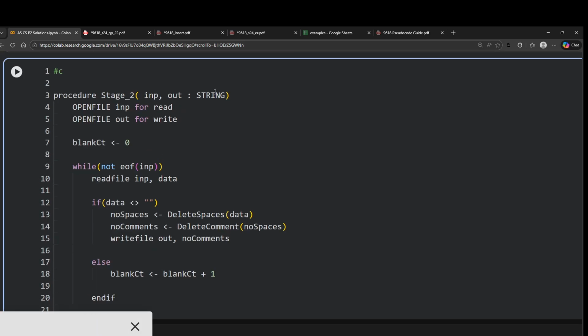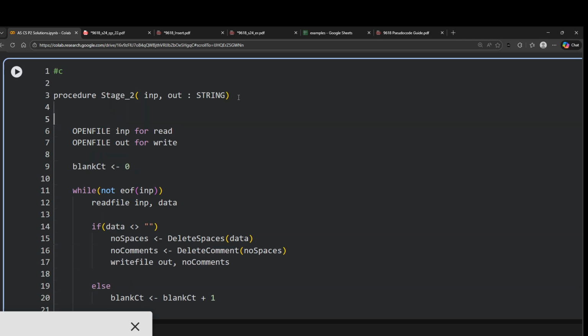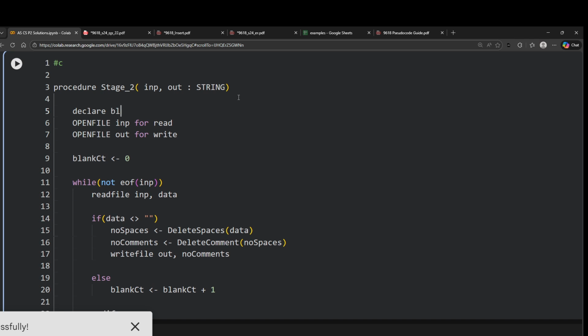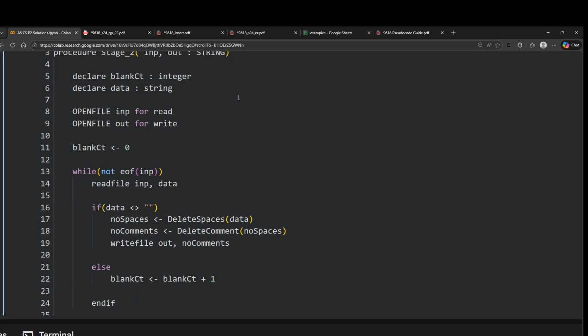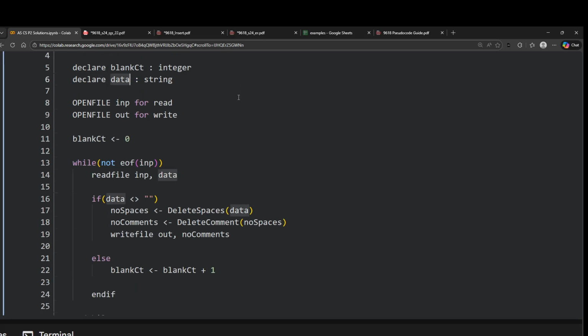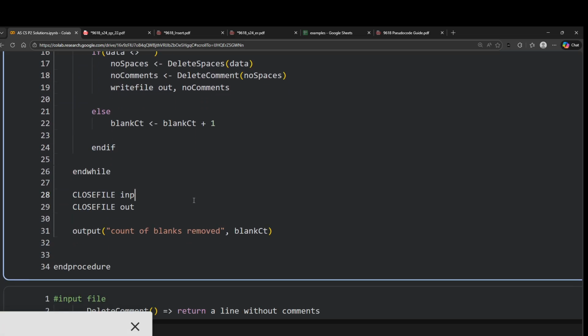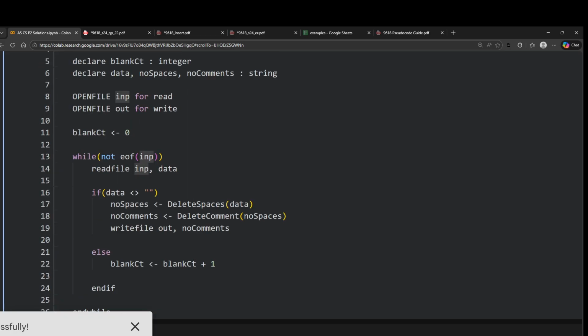Now we have to do the declarations, so I'll do that quickly. Declare. So we have blank count, which is an integer. Then we declare data, which is a string. Then we have all these extra variables we made, like no spaces, no comments, and that's it. So with this, we are done with the whole part here as well.